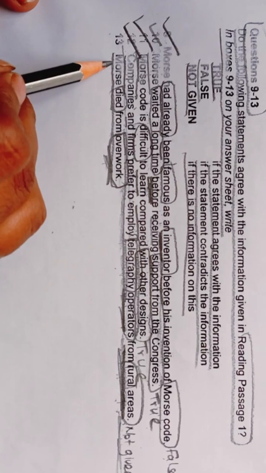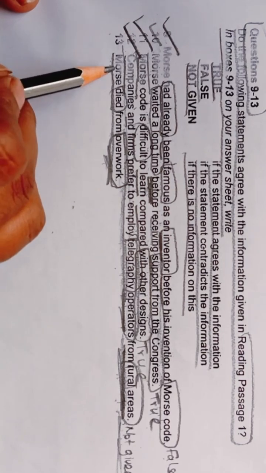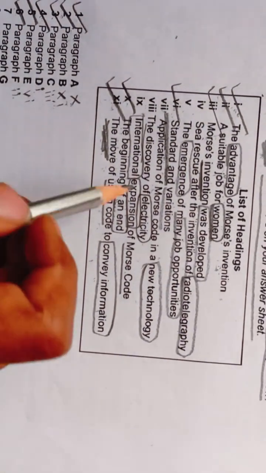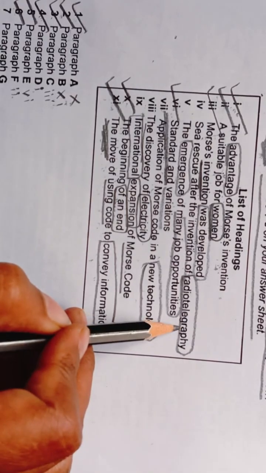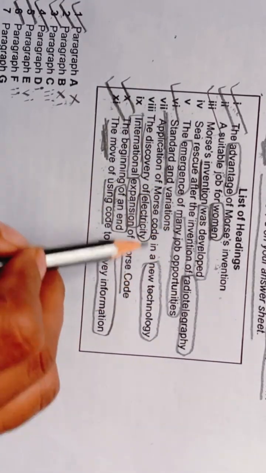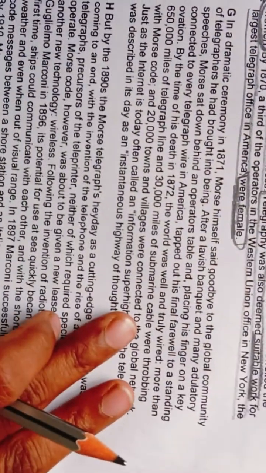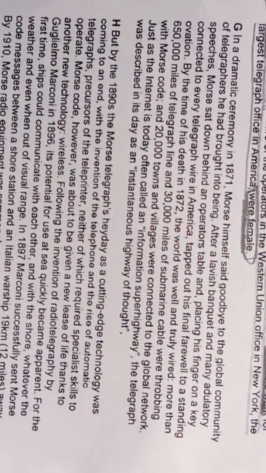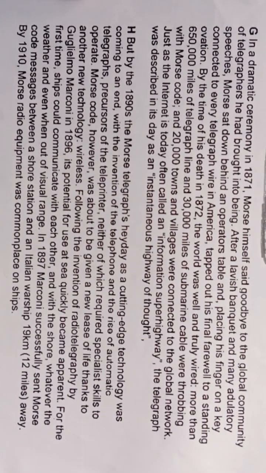And only one is remaining, true, false, not given, that is Morse died from overwork. And here we have to look for radio telegraphy, many job opportunities, new technology, electricity, and international expansion. So now let's quickly read our remaining paragraphs, that is G and H.